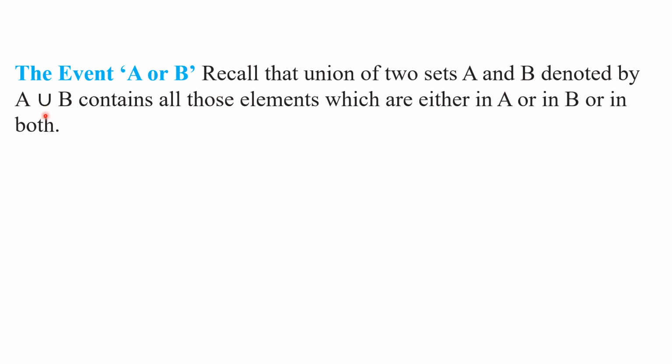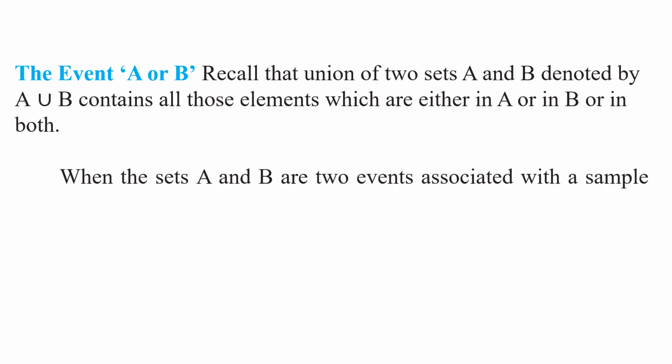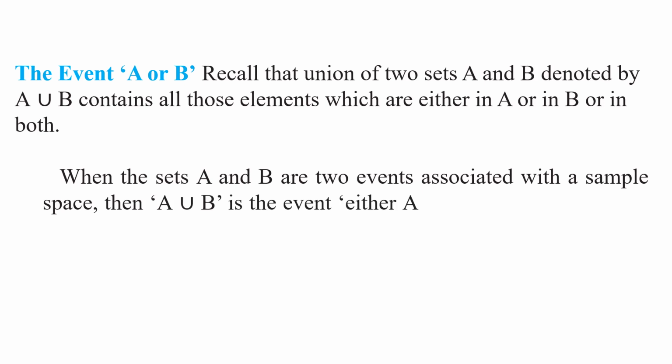The set of all points which are in A or in B or in both is denoted by A union B. When the sets A and B are two events associated with a sample space S, then A union B is the event either A or B or both.